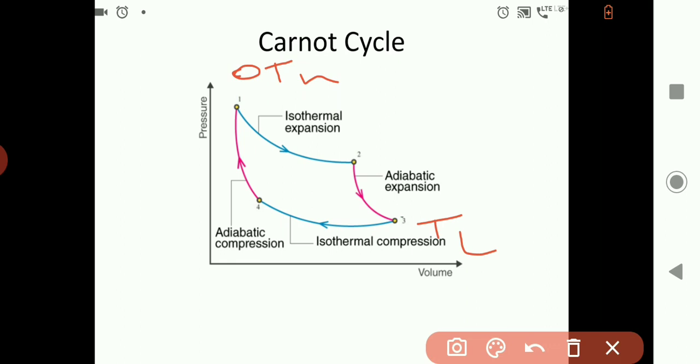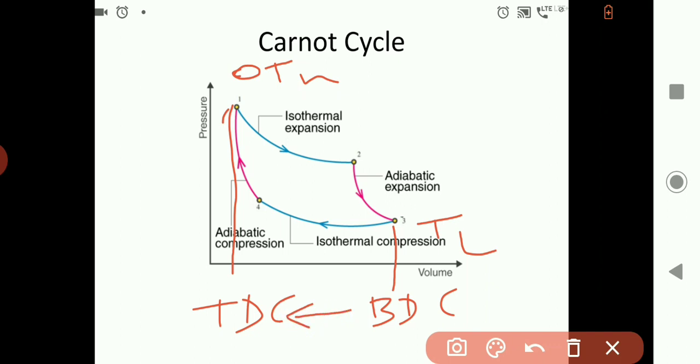After that compression occurs, because the piston is moving from BDC to TDC. If we follow process 4 to 1 and keep the piston head fully insulated, there will be isentropic compression of gases and the cycle will be completed.